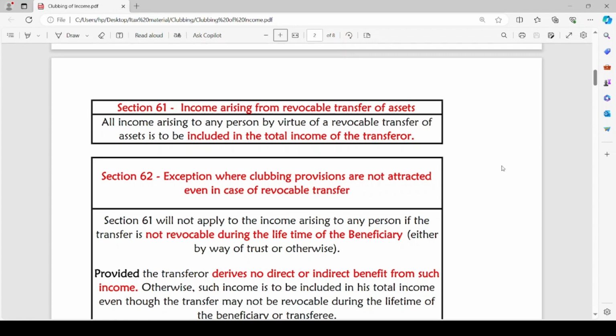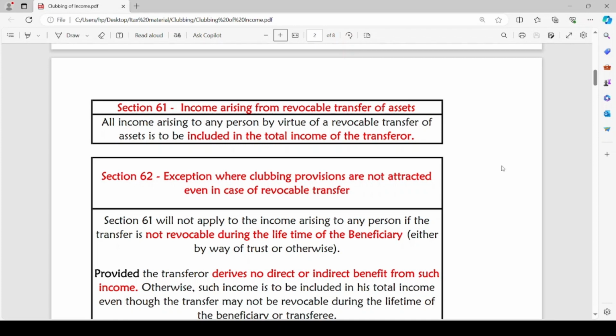In such a case, section 61 will not apply and the income arising on such asset will be taxable in the hands of the transferee, instead of the transferor.